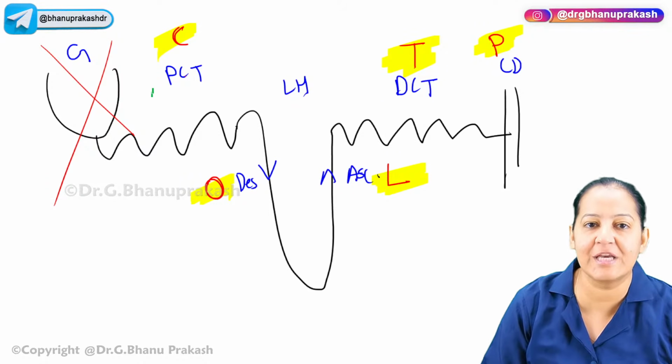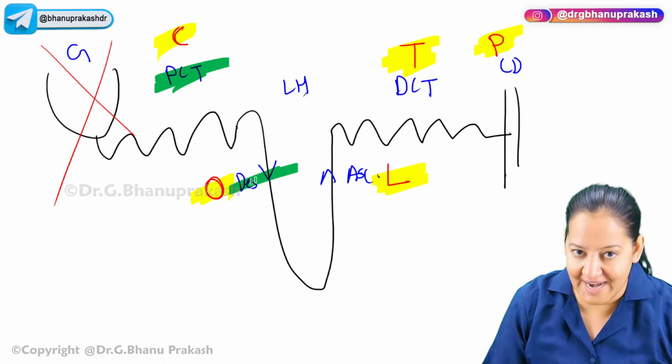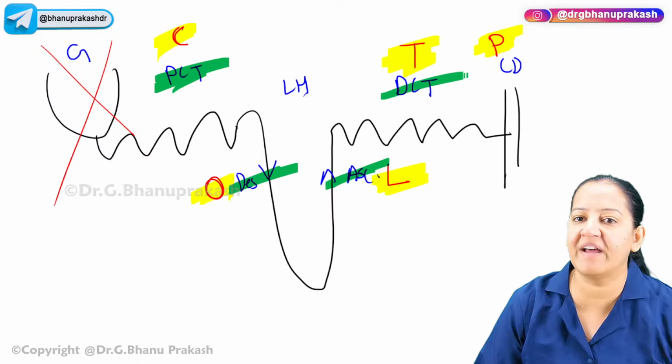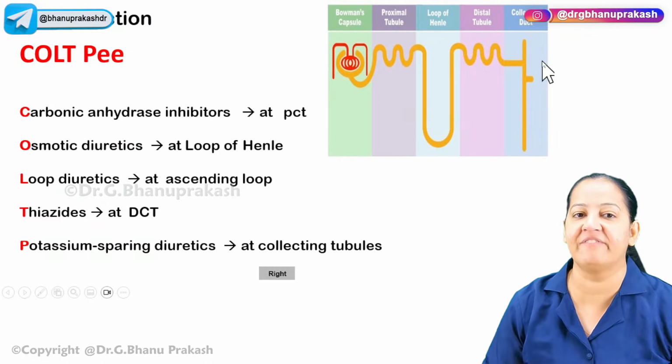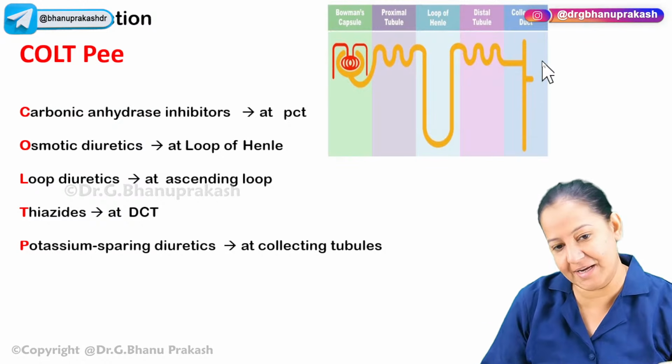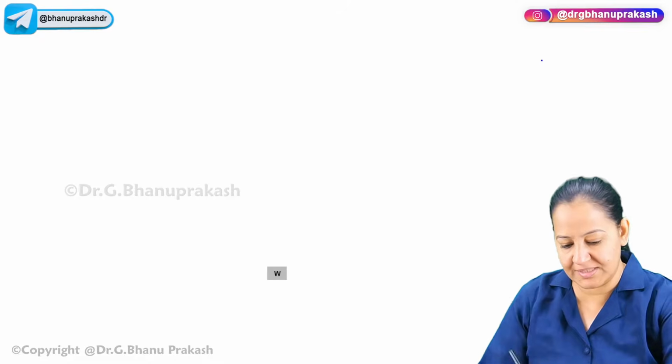In the nephron, my sequence is PCT, descending limb of loop of Henle, ascending limb of loop of Henle, DCT and collecting duct. So in this way, I can make it out which diuretic is acting where. So instead of learning, make a mnemonic. It will be easy for you. So you know the sequence in a nephron. First of all, imagine the diagram of the nephron in your mind. Close your eyes and imagine the diagram.